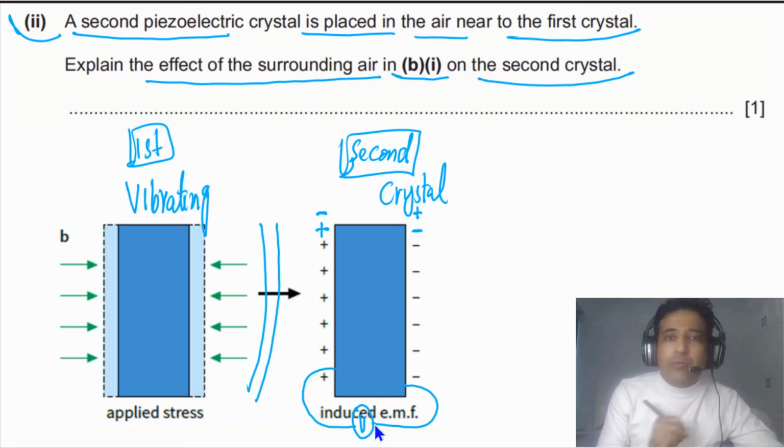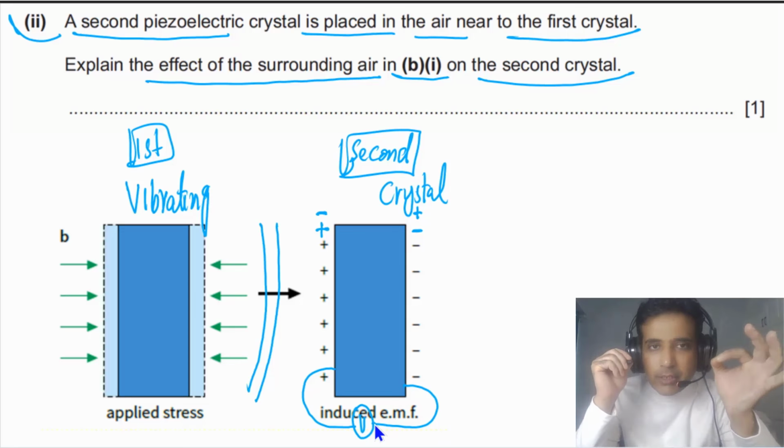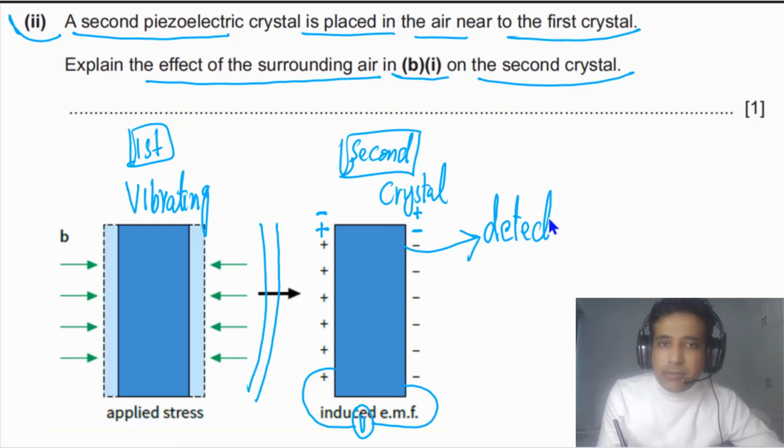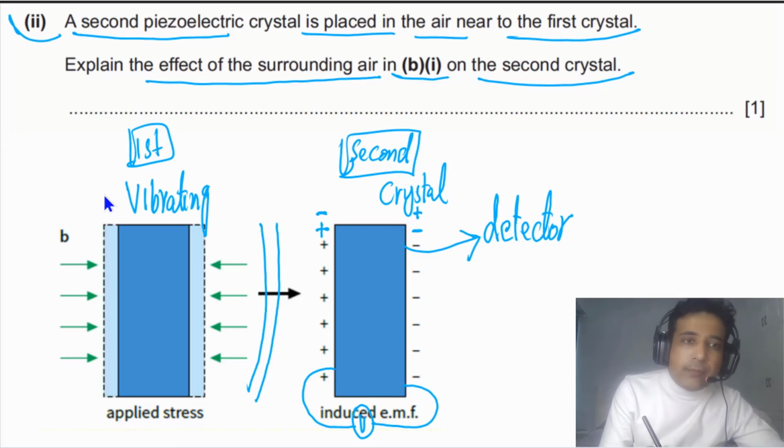So simply this vibrating air will induce EMF across the second piezoelectric crystal. In this case, this second crystal is acting like a detector, and the first one is acting like a transmitter. This is very important for ultrasound, so you have to be very clear about this.